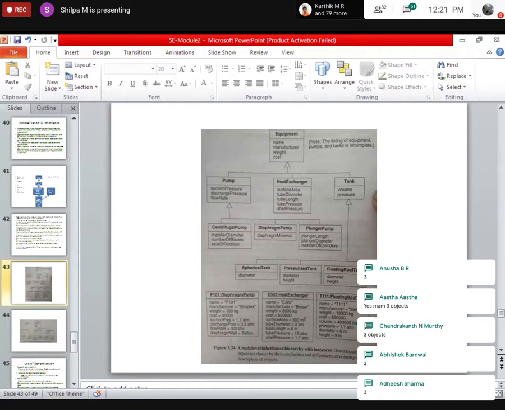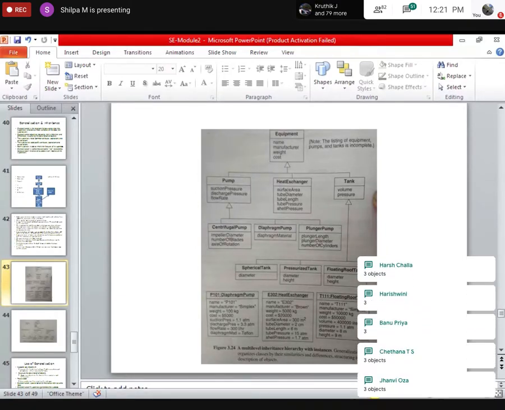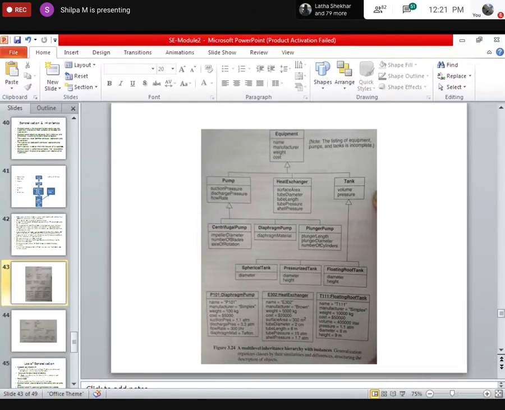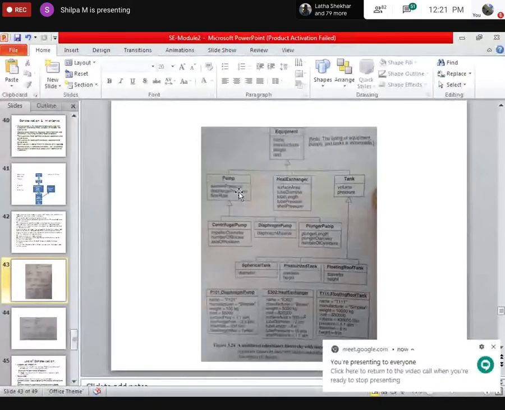See, one way to identify classes is to count how many rectangle boxes there are in the diagram, in the slide I have put. Starting from 1: equipment, then pump, then heat exchanger, then tank, then centrifugal pump, diaphragm pump, plunger pump, something like that.